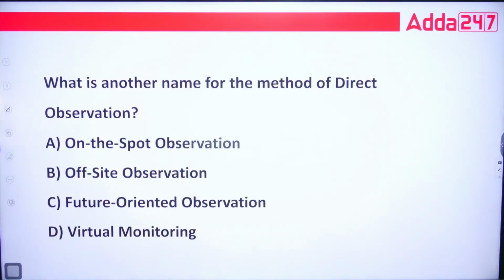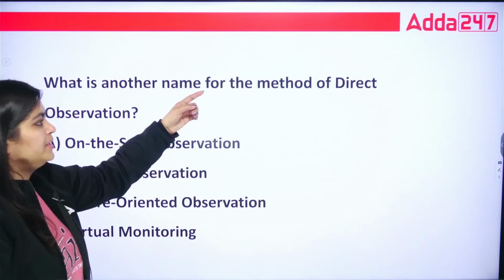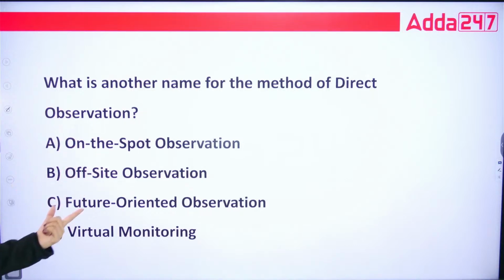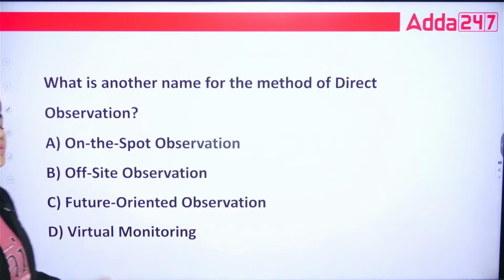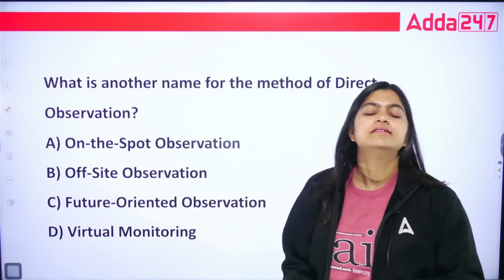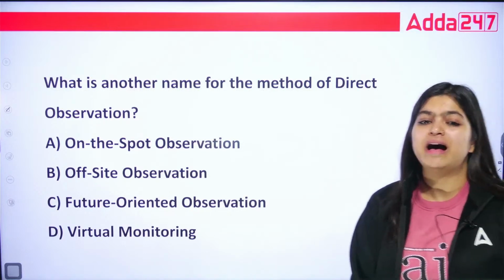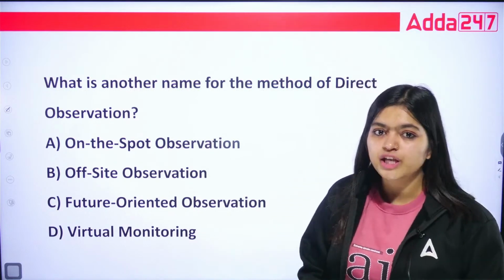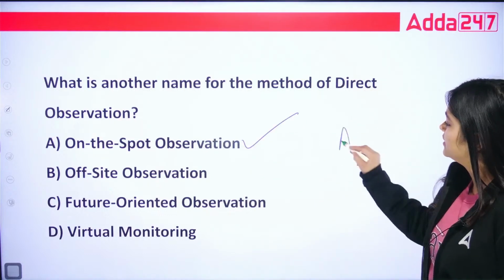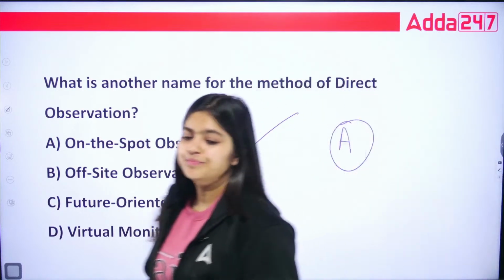Next, what is another name for the method of direct observation? On-the-spot observation, off-site observation, future-oriented observation and virtual monitoring. So this question is from direct observation, that is personal observation. When your managers are directly observing you, that is on-the-spot observation. So the correct answer is option A. Okay, chaliye.